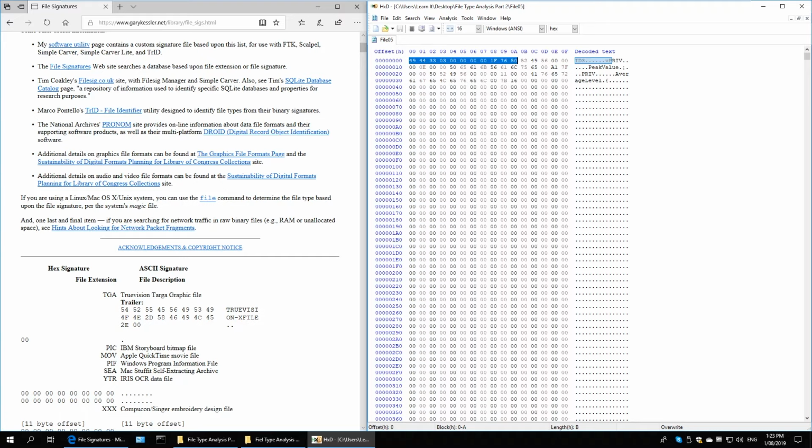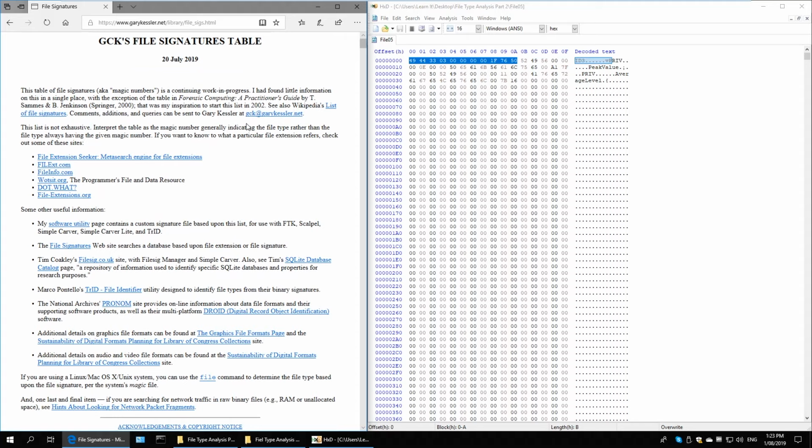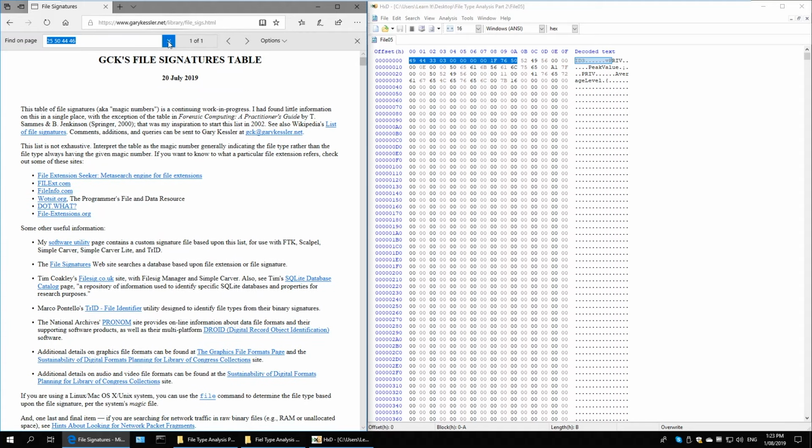So I'm copying this many, and I'm going to go over to my website, and I'm going to use the find function. I'm just pressing Control F, and I'm going to paste the bytes in. Now there is no fine line between how many bytes to copy, as file signatures could be 2 bytes long up to 10 bytes long, but let's copy the most, as this method works efficiently for me from experience. And I was hoping that this would happen. Notice that we didn't find a result straight away. There's no result for this many bytes copied, and there's no signature.